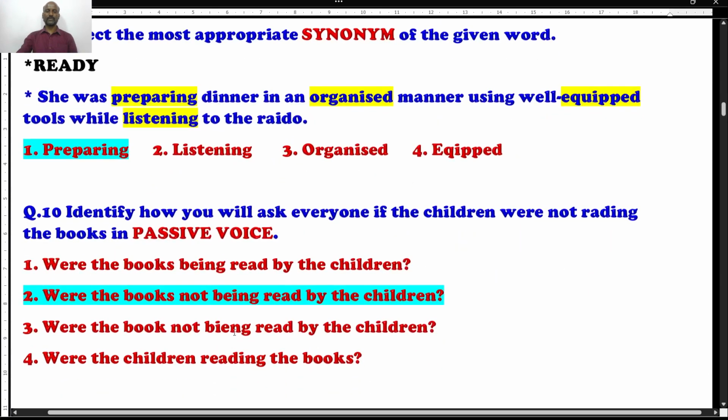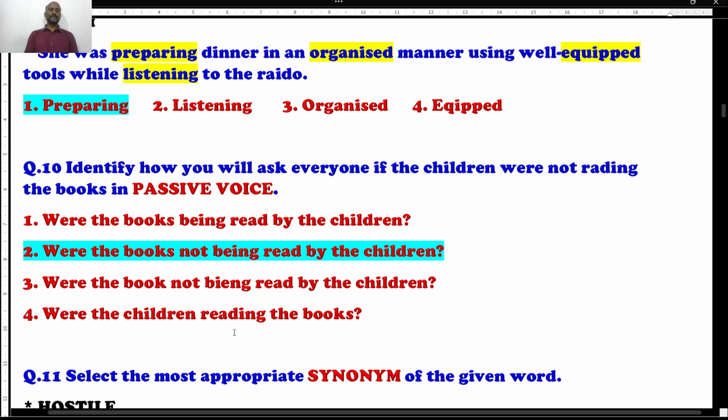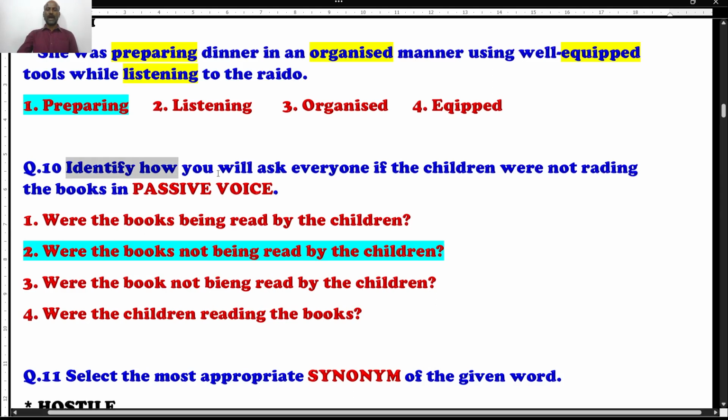Let's see the next question. Question number 10, based on active and passive voice. Students, all four sentences are related to voice, and three sentences are grammatically wrong according to active and passive voice. Then which is the right sentence that you are supposed to choose as the right answer? Let me read the question for you. Identify how you will ask everyone if the children are not reading the book. Imagine in your home, children are not reading. And how do you ask them?